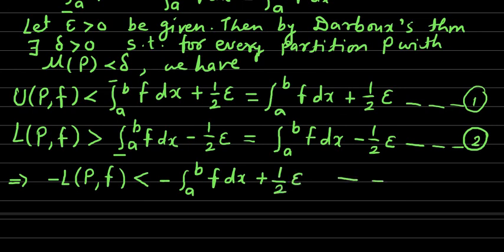Let us denote this by relation number 3. We have the relations 1, 2, 3 in this manner.